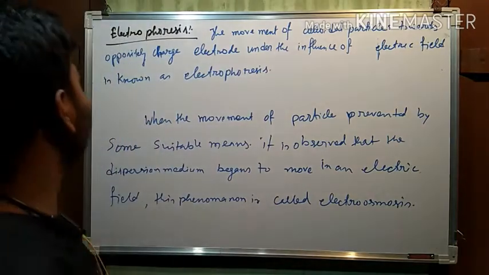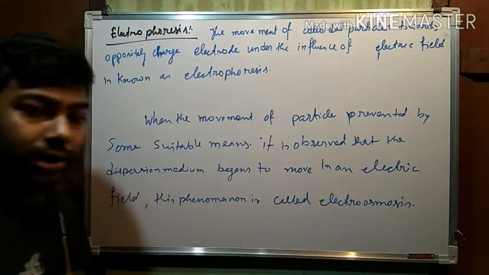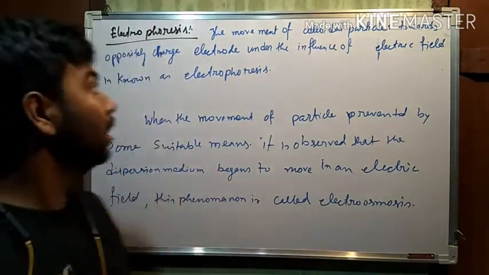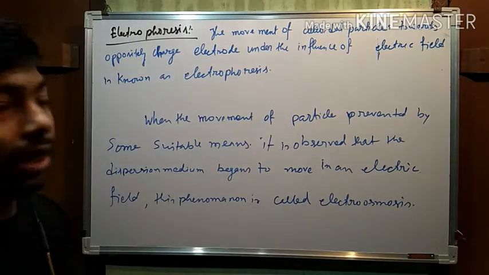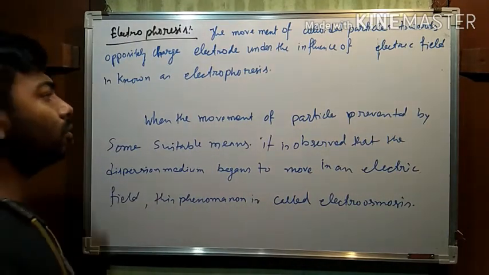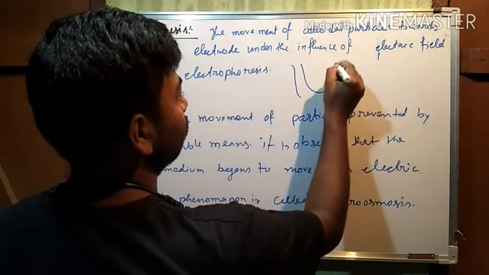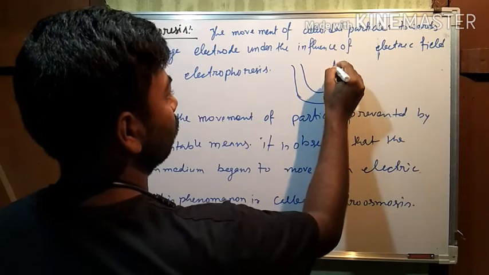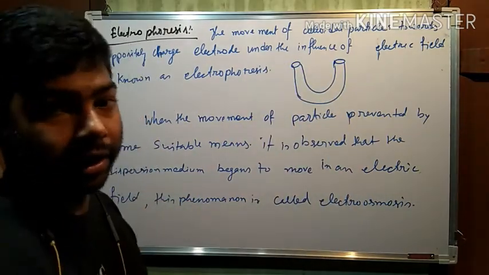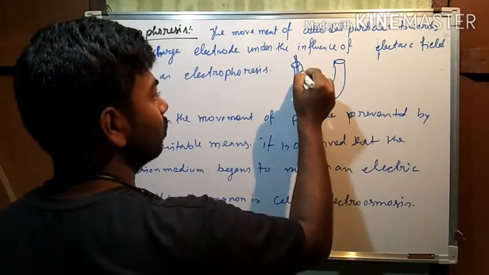Okay, next property is electrophoresis. Electrophoresis is the movement of colloidal particles towards the oppositely charged electrode under the influence of an electric field. That means, suppose here is a container, where there is an electrode which is supposedly negatively charged.